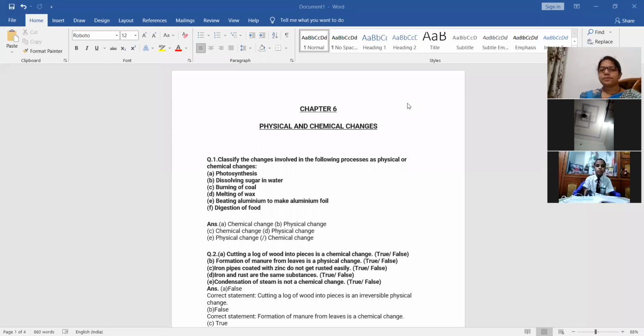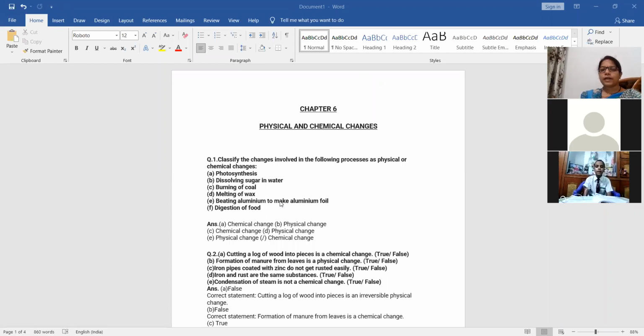Chapter 6 is physical and chemical changes. So just see what question number one is here. You need to classify these changes, whether they are physical or chemical changes. First one is photosynthesis. Photosynthesis is a chemical change.